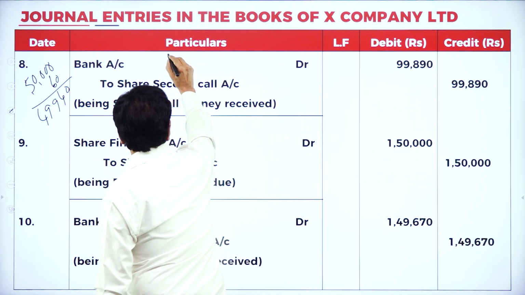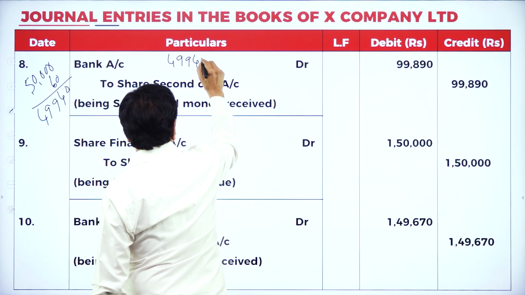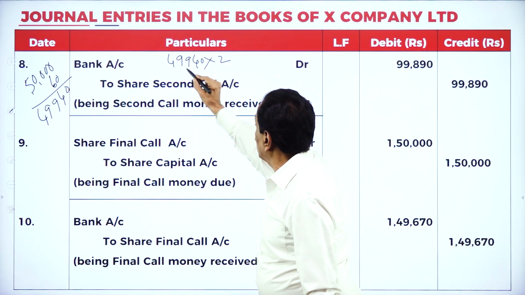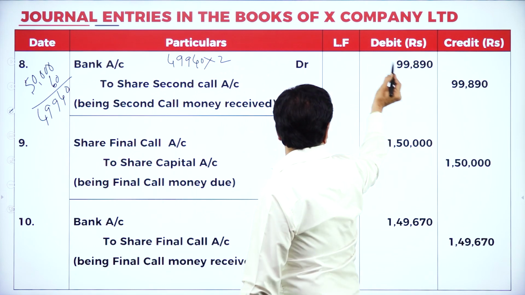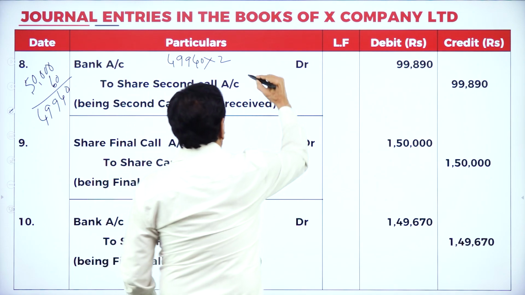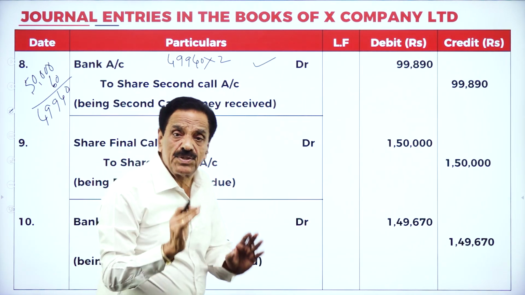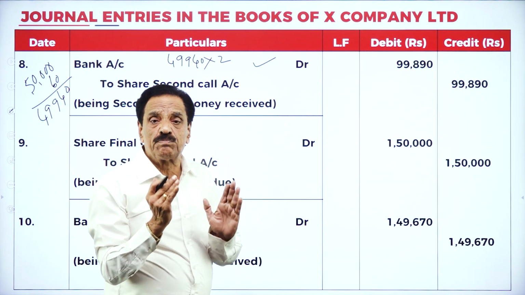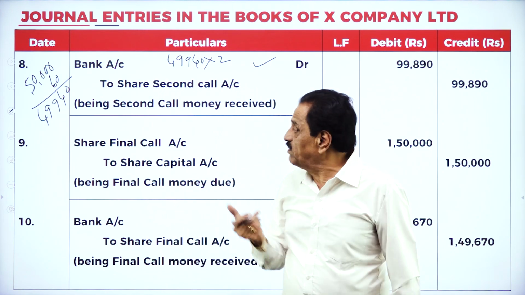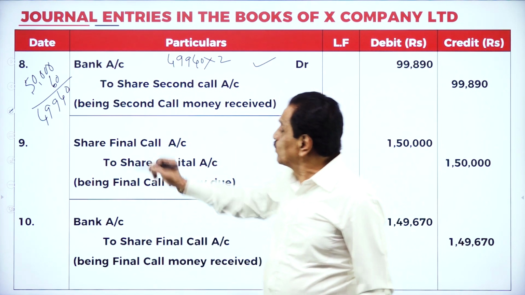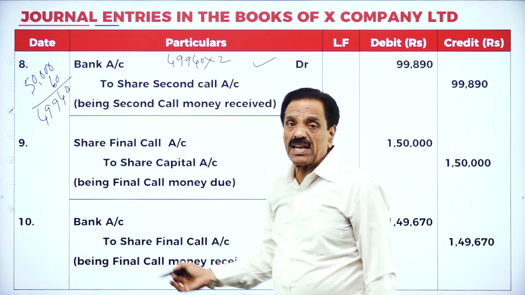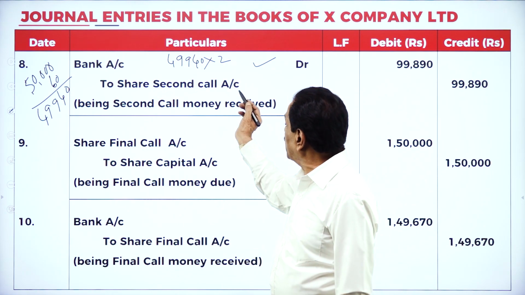Bank account debtor 49,940 into 2, that is 99,880. You are receiving on 49,940 shares. Who fails? X fails to pay for 60 shares. This will be the reference in the second call. Totally how many shares? 50,000 shares. How many shares' money could not be received? 60. What's the balance? 49,940. At what rate? 2 rupees.